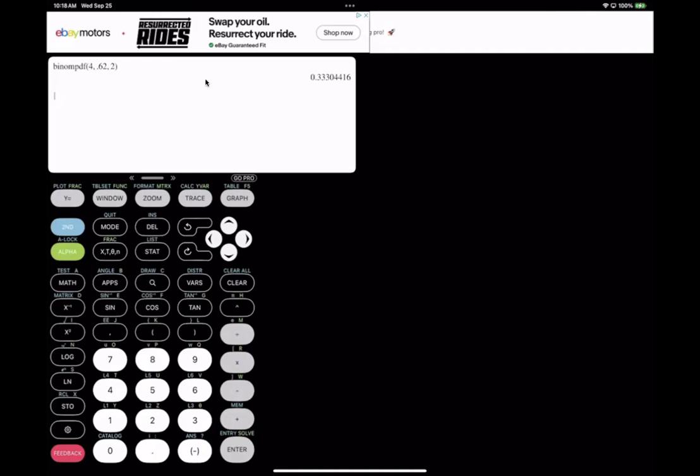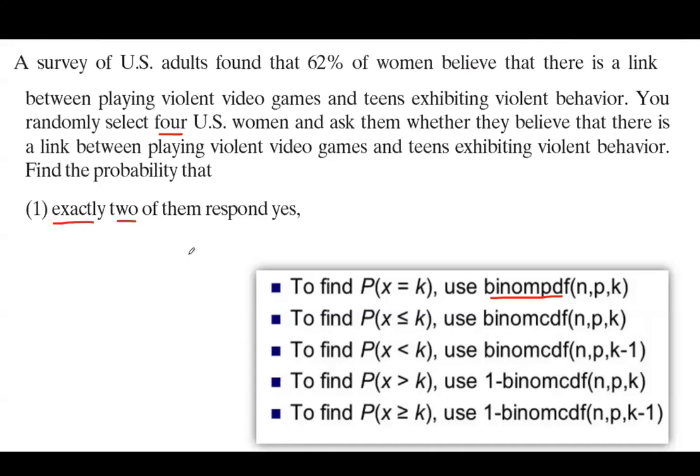So let us go back to our screen. The probability of having 2 is about 33%, or 33.3%. So whenever you see exactly, you're using binomial PDF.